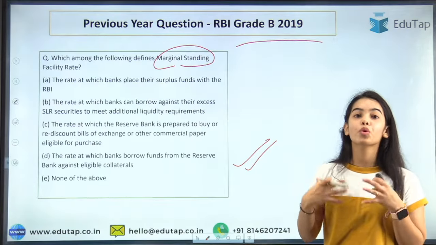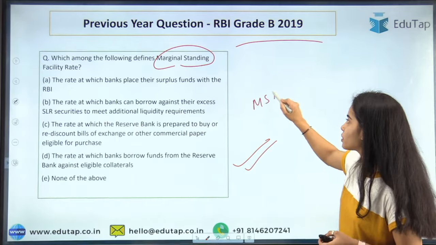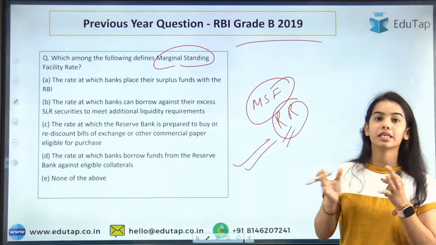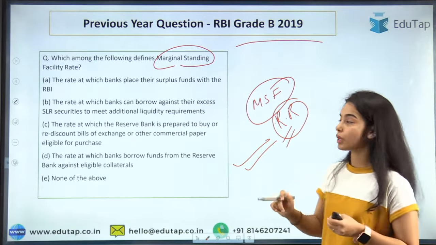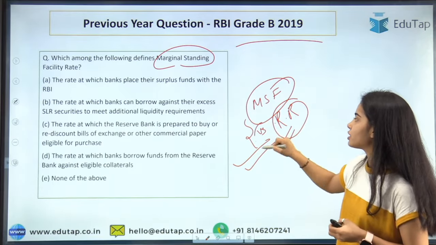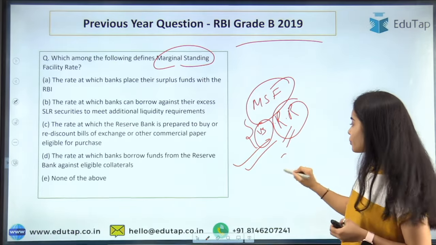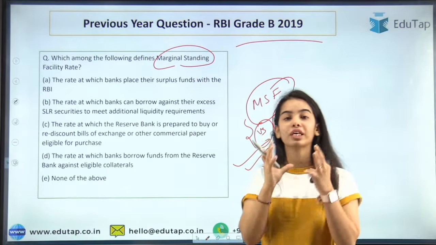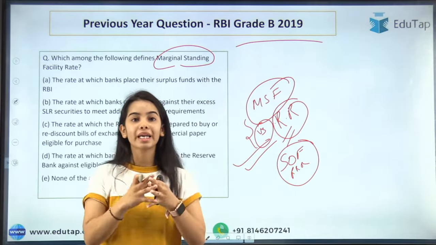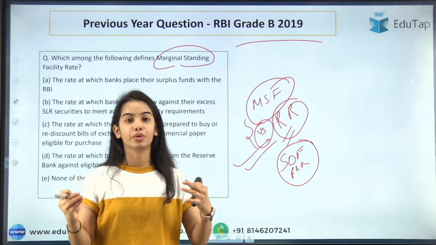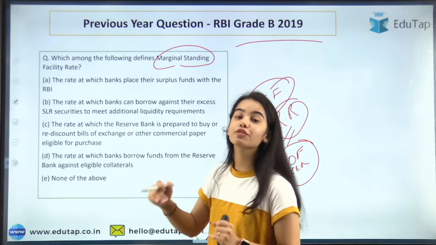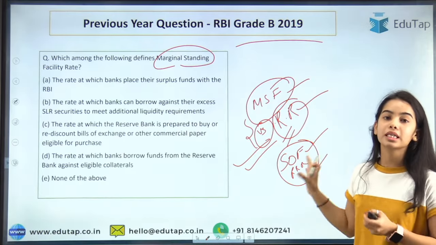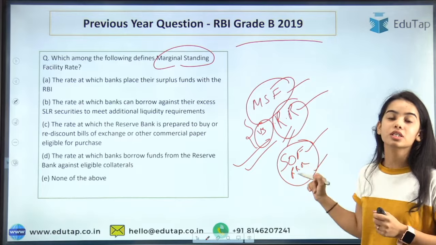If you want to know more about the MSF, the marginal standing facility, and how it is different from the repo rate, you can see a session that I have already provided. I have already provided the difference between the MSF and the repo rate, and between the SDF and reverse repo rate, so you can have better clarity about each and every term. Here we have just combined all these terms to make the policy corridor. Today we discussed the basics. If you want more knowledge about the MSF, repo rate, SDF, reverse repo rate, you can see the session where we have discussed the differences between the terms.